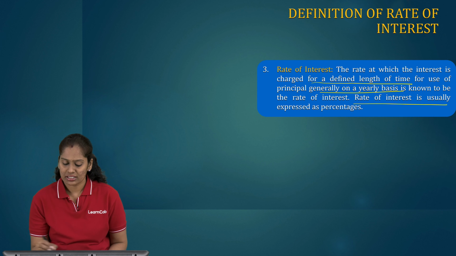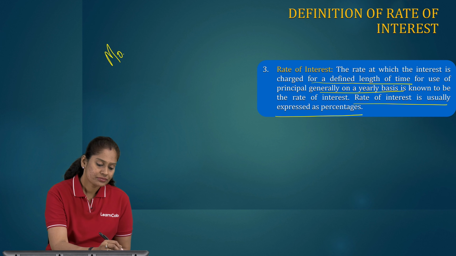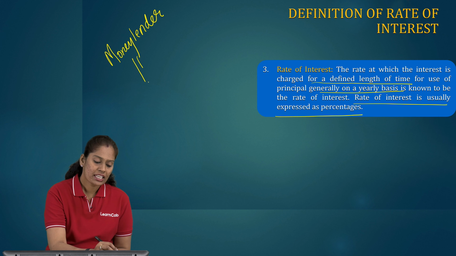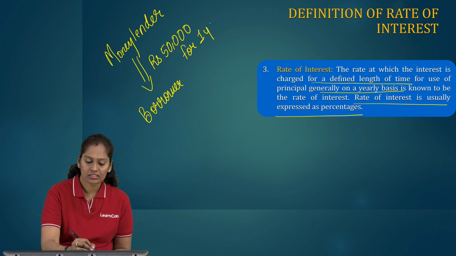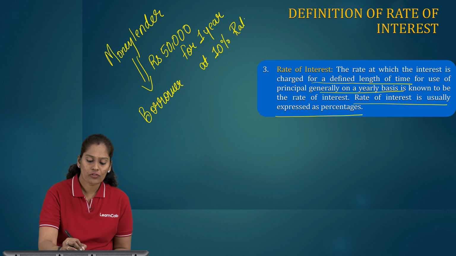Now suppose the money lender is giving rupees 50,000 to the borrower for 1 year at 10% rate of interest.